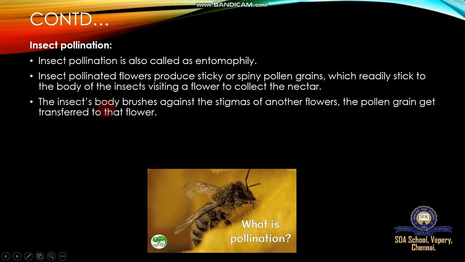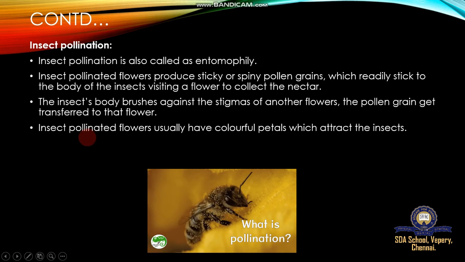The insect's body brushes against the stamens and the stigma of another flower. The pollen grains get transported to that flower. The insect's body brushes against the stigma of another flower, and the pollen grains get transferred to the flower.